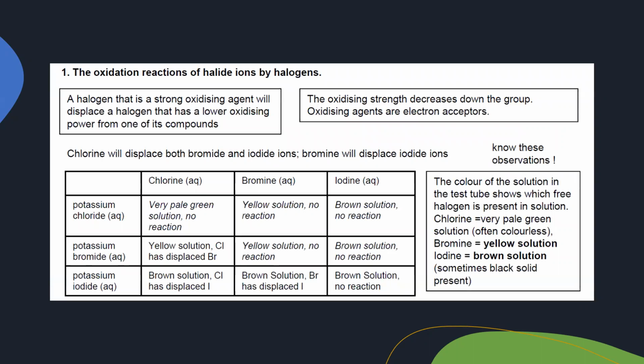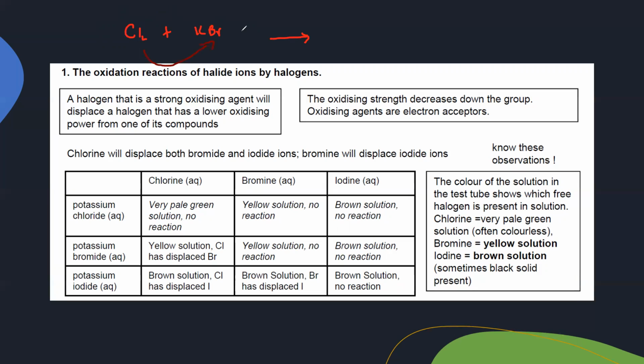Then, the more reactive halogen displaces the less reactive halogen from its compound. So what will be the observation if chlorine is added to potassium bromide? For example, we have chlorine gas and we bubble it through aqueous potassium bromide, KBr. This equation is not balanced right now. Because chlorine is more reactive, it will displace bromine from its compound.